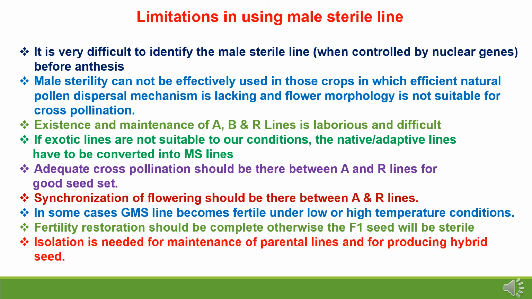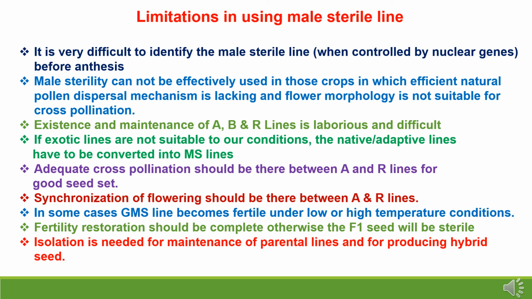Adequate cross-pollination should be there between A and R lines for good seed set. So there should be selection of restorer line for getting good yields and quality during hybridization. Synchronization of flowering should be there in A and R line for getting good yields and good seed set compatibility.